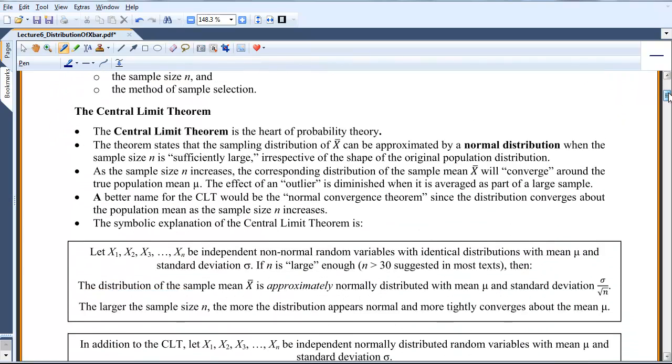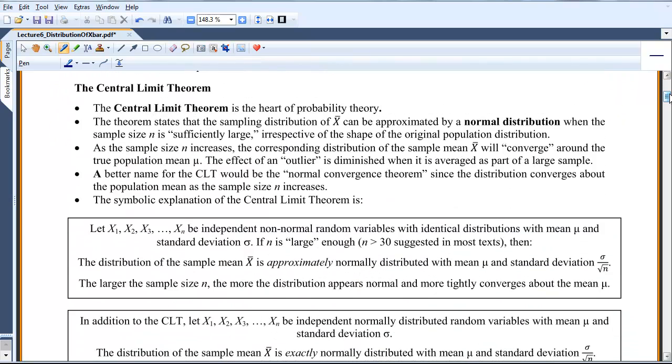But let me just summarize what the central limit theorem says. If you take a bunch of random variables, x1, x2, up to xn, they could be anything. Let's go with the time that we spend in class.